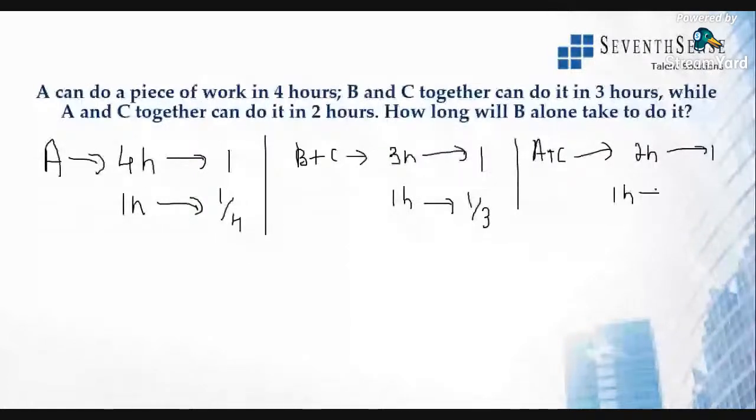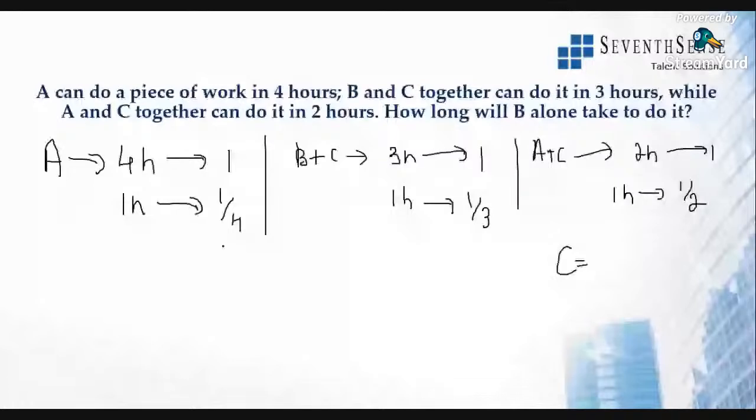So every hour they do half of the work. All right, this is the equation. Now from this we want to know how long B takes to do that complete work. So if C is the question that they have given, we know A plus C is half. A plus C is half, right? So how much will be C?